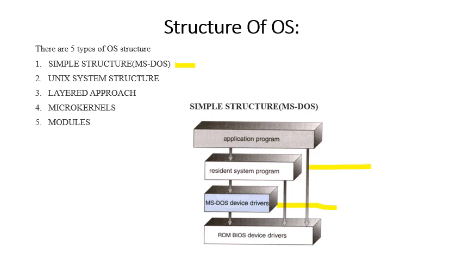You can see the total application program is directly connected to the hardware. System calls are also directly connected to the hardware, and device drivers are also directly connected to the hardware. Because of these direct connections, if any crash or abnormality happens at the user side, system call side, or device driver side, the whole structure will be damaged. That is the main disadvantage of this simple structure.